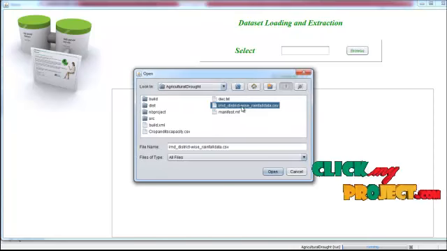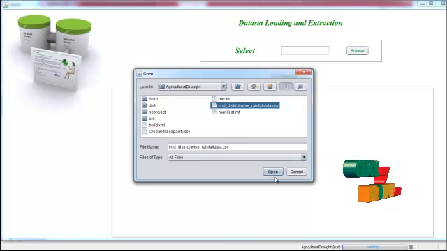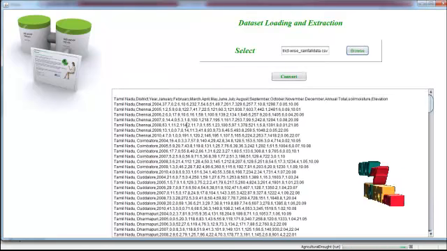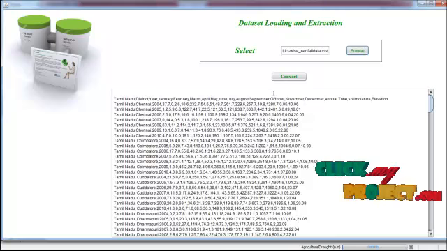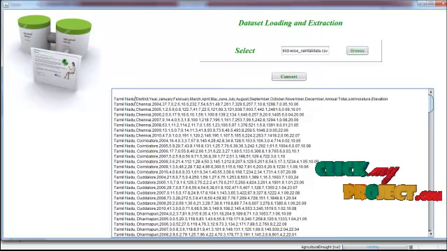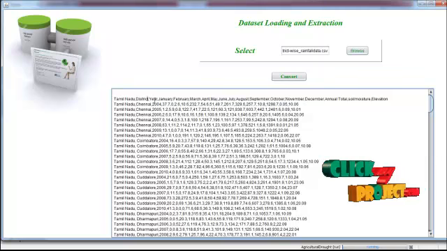Here we have a data set, the imd.districtwise rainfall dataset CSV. So this is the data set we are going to use in our process. In this data set we have attributes like state and then district, year, then rainfall rates of January to December, then annual rainfall rate and total rainfall rates, and soil moisture level and elevation level.